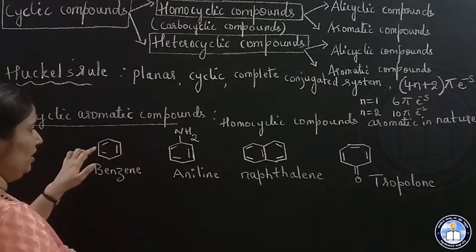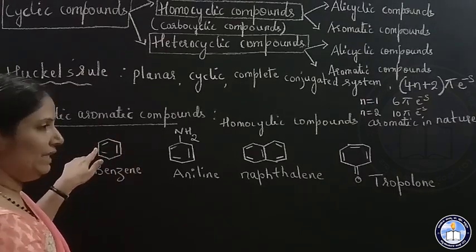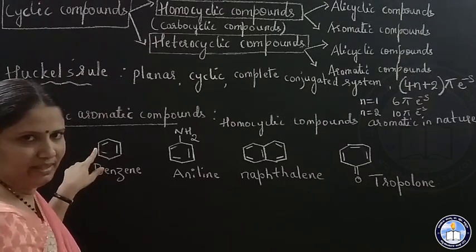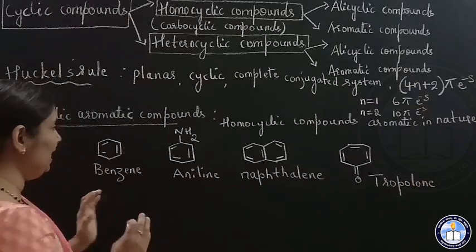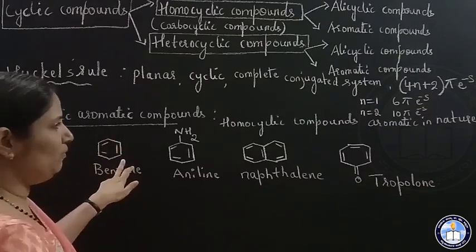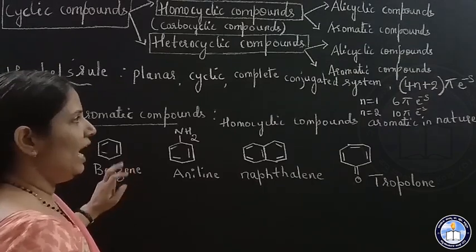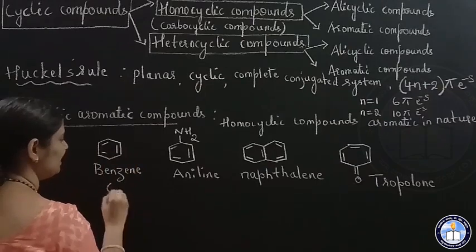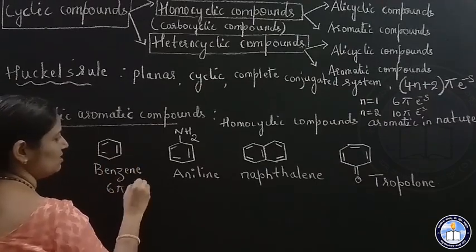Right? So in case of such a conjugated system, delocalization of pi electrons takes place. Delocalization means the pi electrons are not fixed, they move. And 4n plus 2 is satisfied. See here, benzene, 3 double bonds means 6 pi electrons.